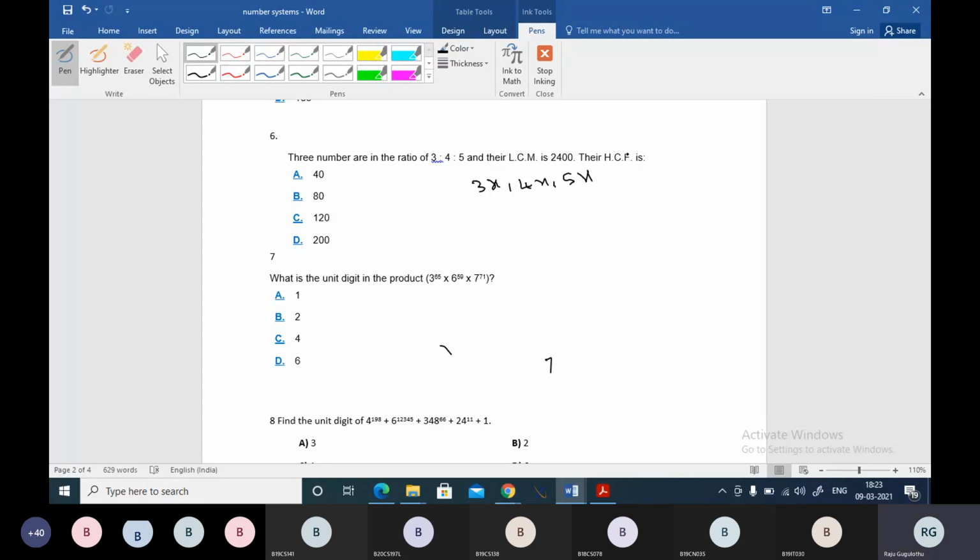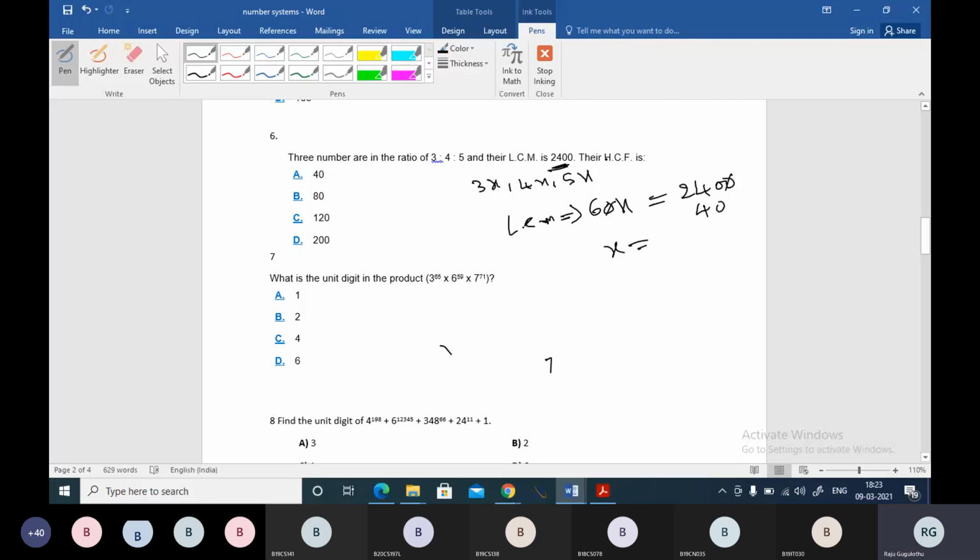So find the LCM of these, boss. Find the LCM of 3, 4, 5. Wait, 12, 60. 60 is the LCM here. So 60x, you can see that 60x is the LCM. And you can equate that 60x with 2400 because that is given as the LCM, right? From there you can get the value 40.